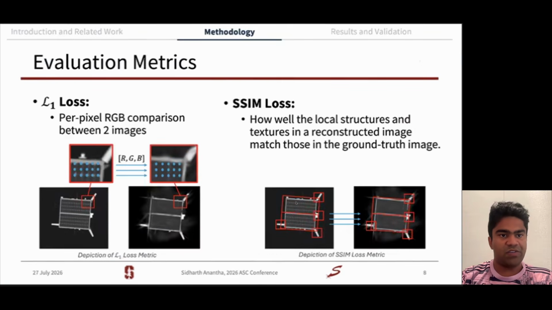One important thing to note is the evaluation metrics that we use both for training the 3D-GS model and also for grading our method. The first is L1 loss, which is a per pixel RGB comparison between your rendered image and your ground truth image. The second is SSIM, or Structural Similarity Index metric, where we look at local structures and textures in the reconstructed image and match those to the ground truth image.